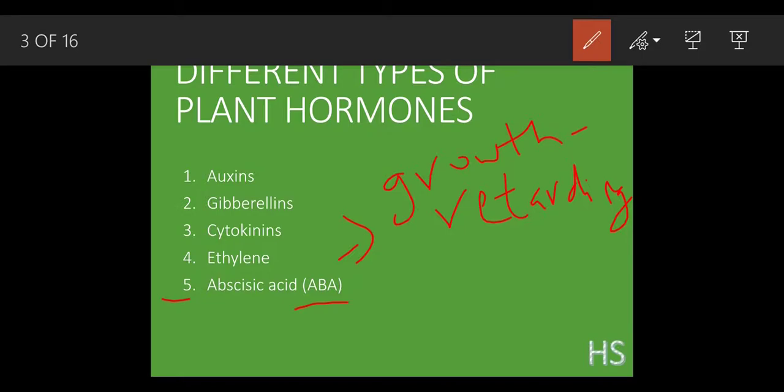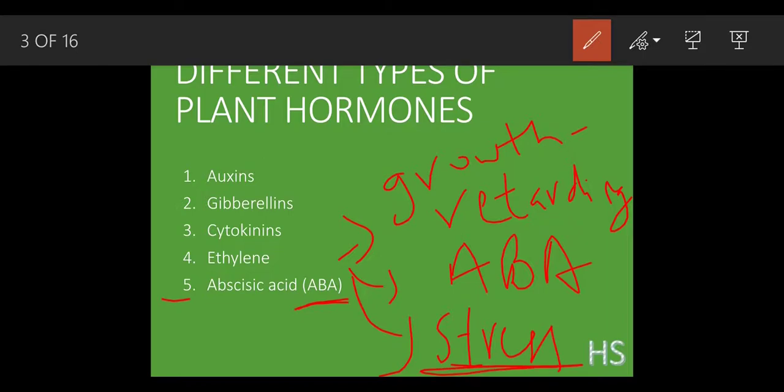Growth retarding hormone means basically stopping of the growth, okay. This abscisic acid is called ABA also. This is the second name. And one more, third name. It has been called the stress hormone. Why has it been called the stress hormone? As of now, you just keep it on hold. Growth retarding, ABA, okay, and stress hormone.